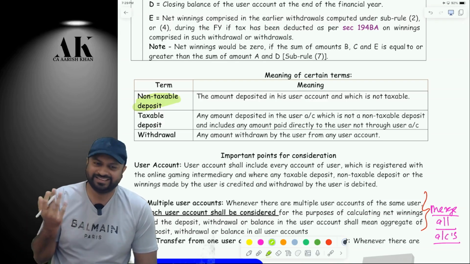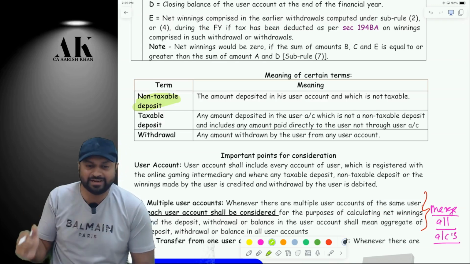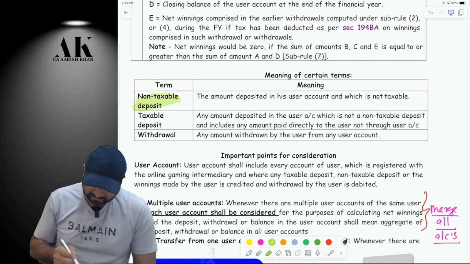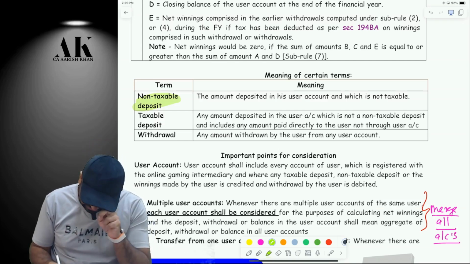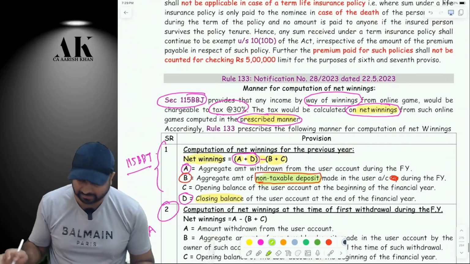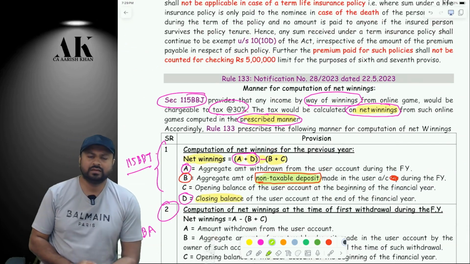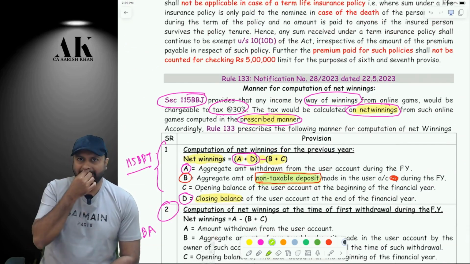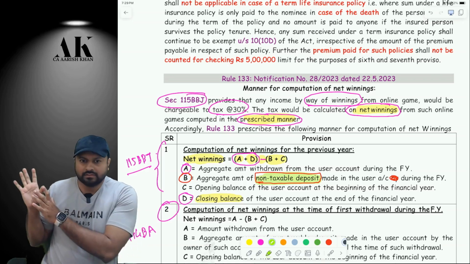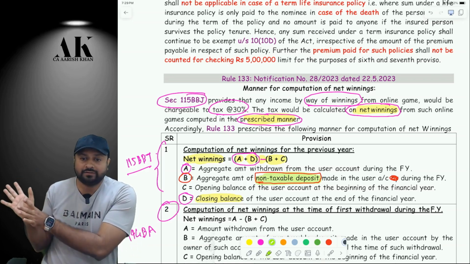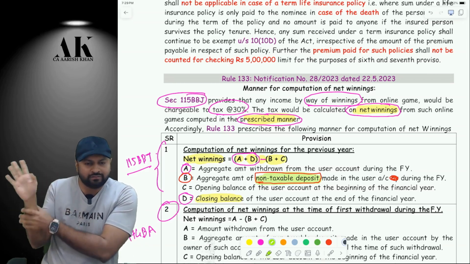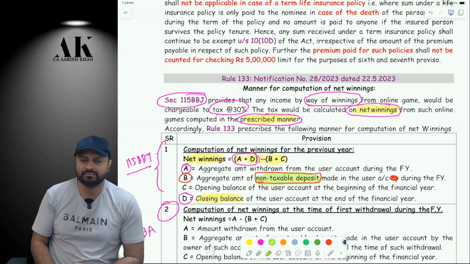Okay, fine. We need to go inside and understand the meaning of this term. Just by reading the law, you will not understand. So the amount deposited in the user account and which is not taxable. Acha, that is non-taxable. Sir, what is non-taxable deposit? Let me explain you in simple words. Non-taxable deposit means, whatever money you are transferring from your bank account, have you paid tax on that or not? Please tell me.